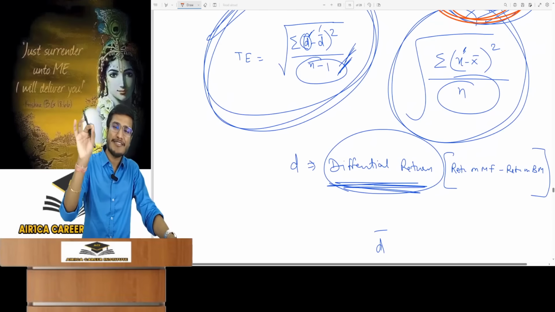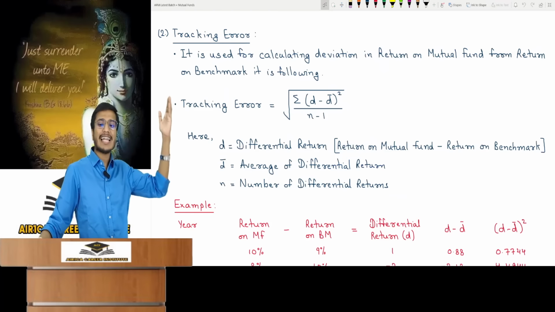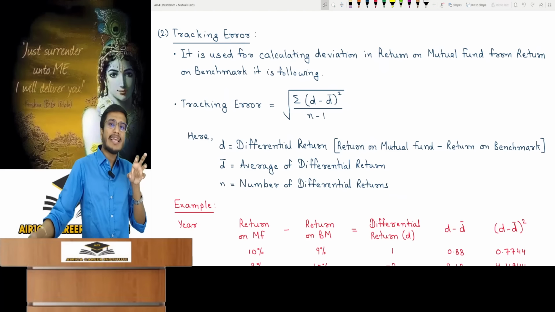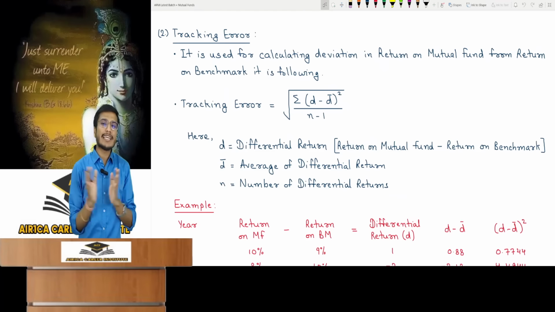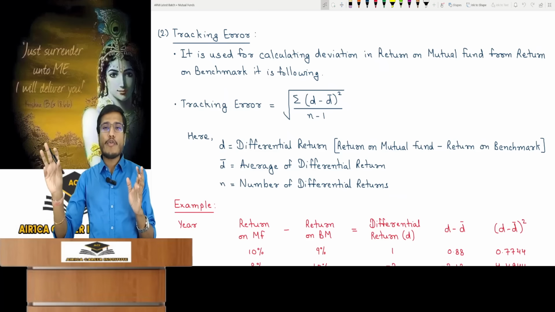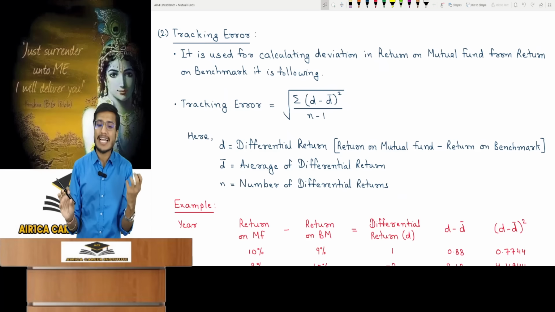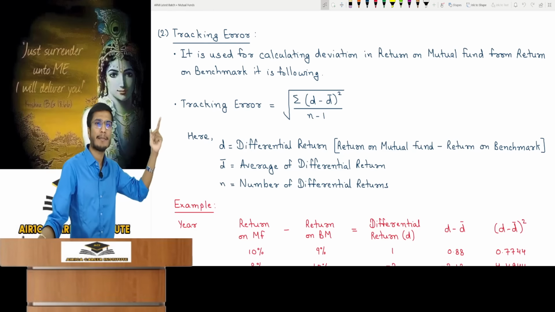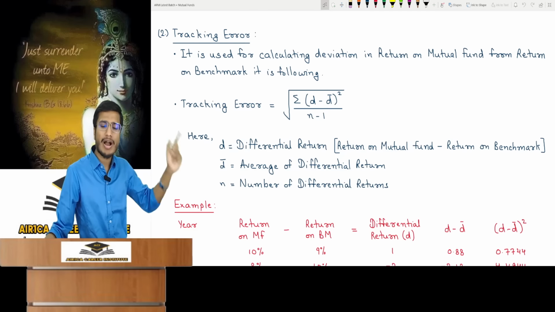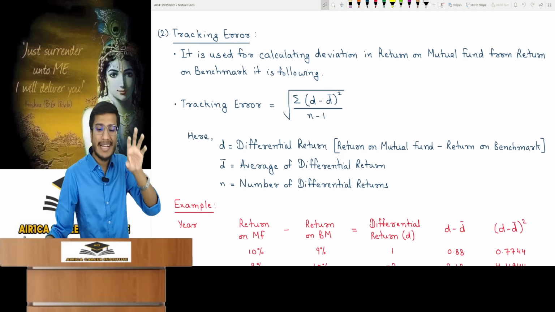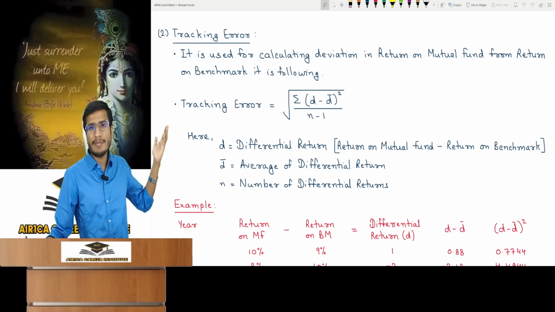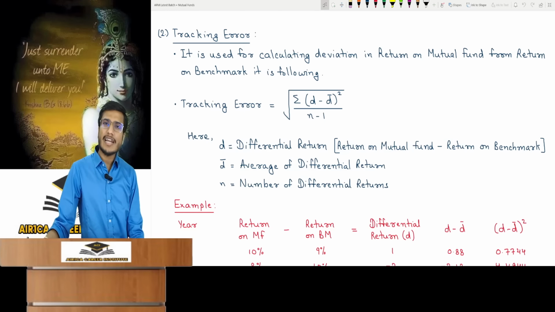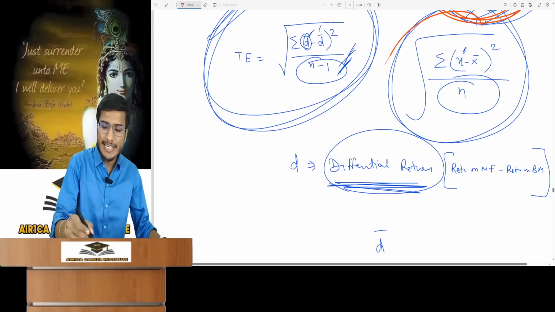So you have to find the error, the deviation. What was the return on the benchmark itself and what was the mutual fund's return? You have to calculate its deviation, and for calculating that deviation, the standard deviation formula will be applied here. So the formula for tracking error will be the square root of the summation of (d minus d bar) squared divided by n minus 1. It's the same formula as a standard deviation.